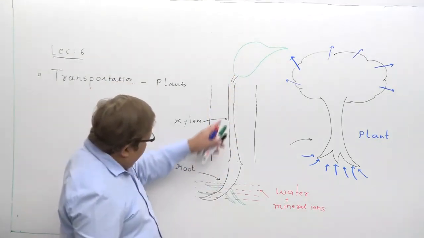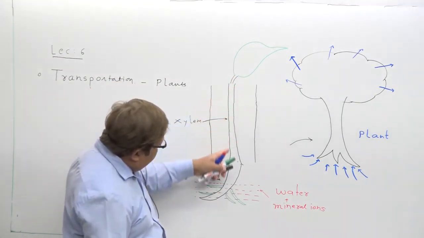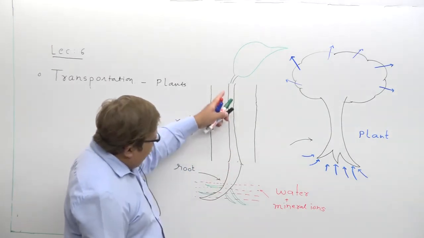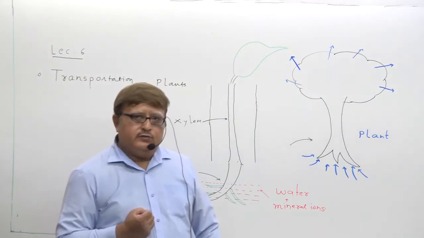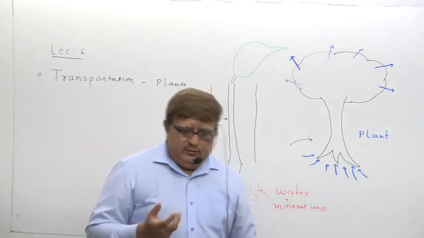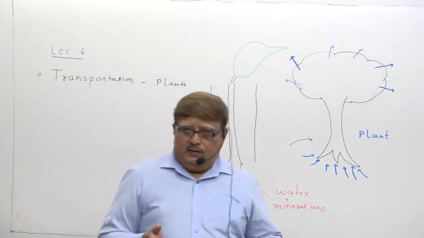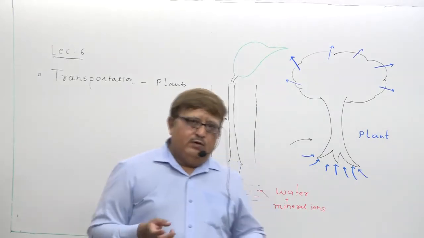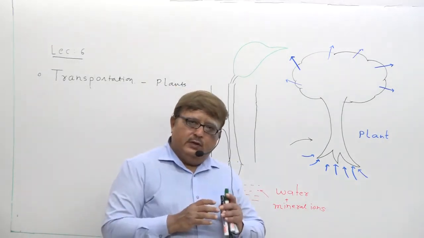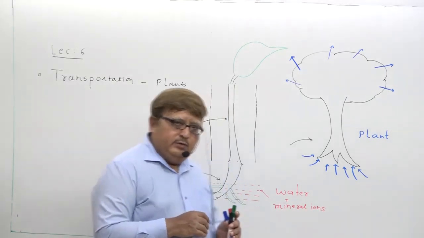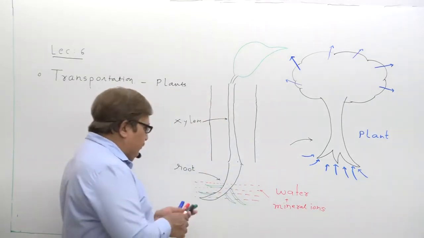So xylem forms a continuous passage of water. That function is performed by xylem vessels. You have already studied in detail in 9th standard about the various components of xylem tissue. Now what happens?